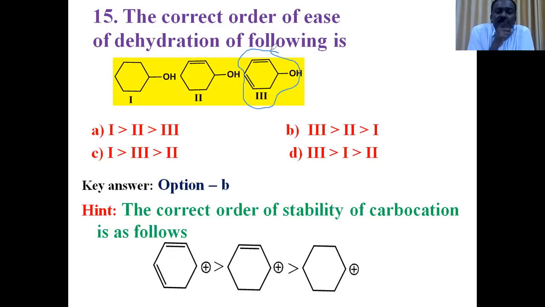Consider the carbocation from the first alcohol. This is a secondary carbocation without any resonance, no conjugation with pi bonds. Then consider the second carbocation from the second alcohol. This is the carbocation in conjugation with a pi bond, so it has resonance. This is more stable when compared with the first one. Then the carbocation from the third one is still more stable when compared with the carbocation from the second one.